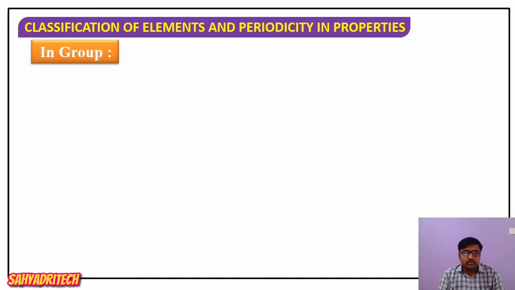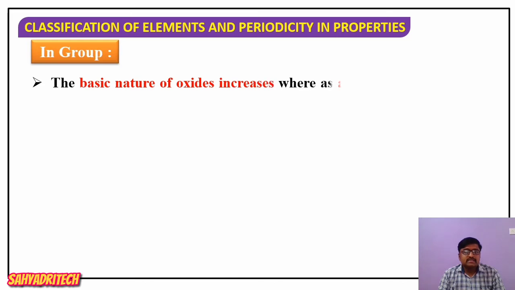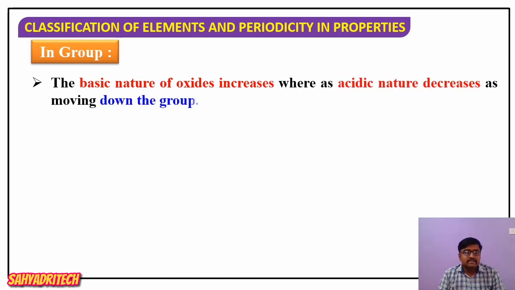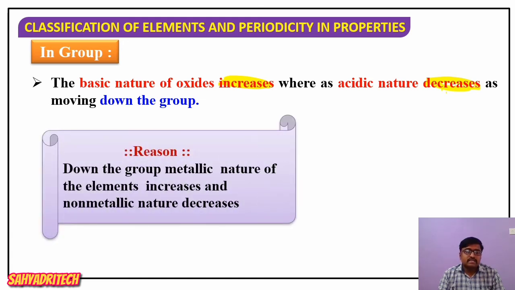Next, if I consider the group, any group out of 18, the basic nature of oxides increases down the group while acidic nature decreases. What is the reason for this?